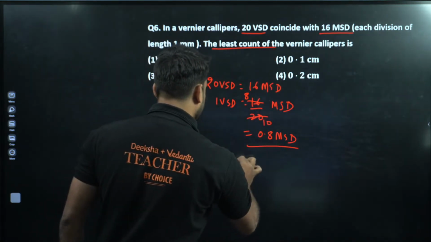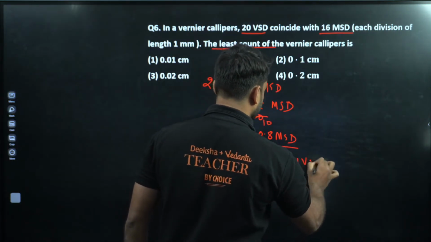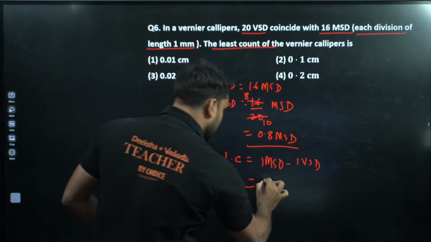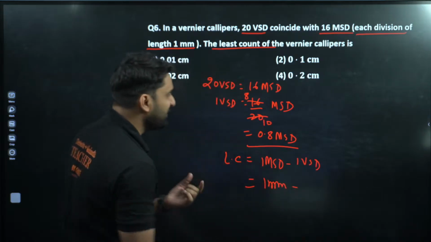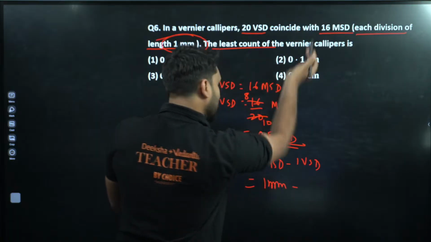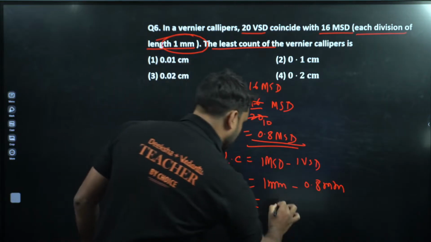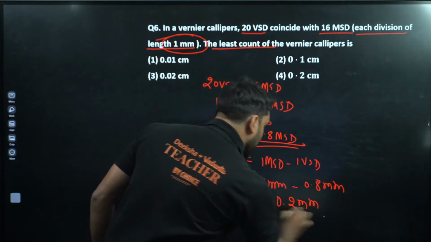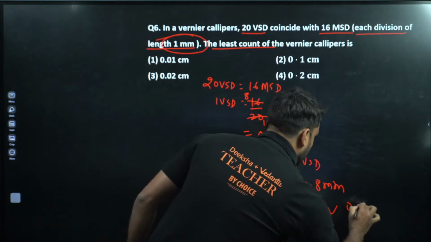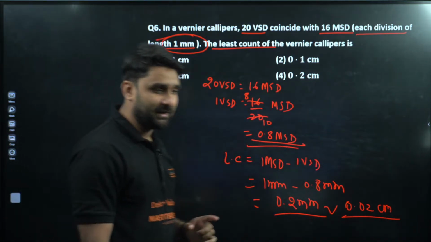So we have the formula: least count is equal to 1 MSD minus 1 VSD. So 1 MSD is equal to what? Each division of length is equal to 1 mm. So we can write here 1 mm minus 1 VSD, which is 0.8 MSD, and 1 MSD is already 1 mm, so we can write here 0.8 mm. Now if you solve here 1 mm minus 0.8 mm, this will be 0.2 mm. No option is there, all the options are in centimeter. So 0.2 mm is equal to 0.02 centimeter. Option number 3 will be the correct answer.